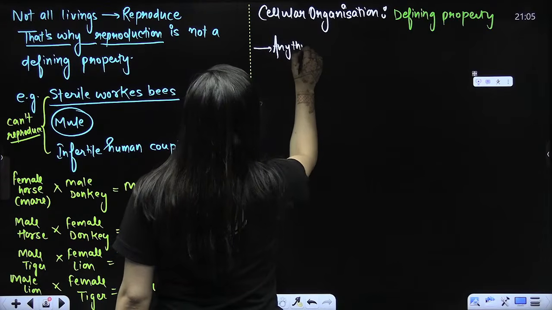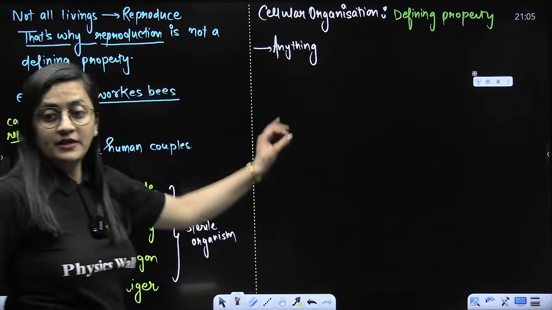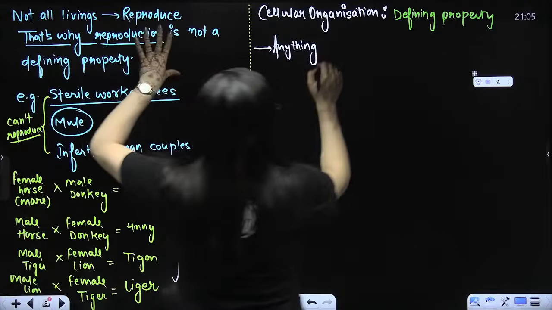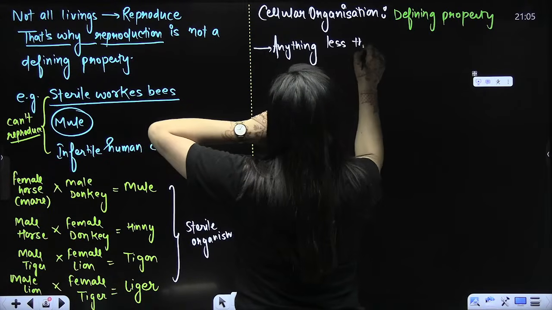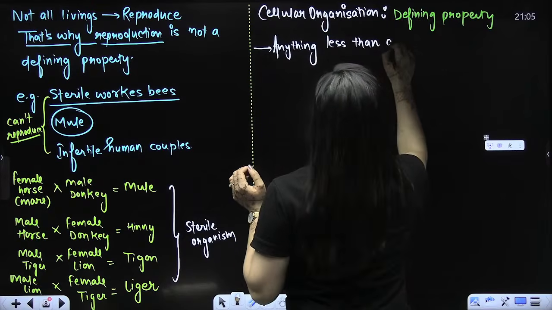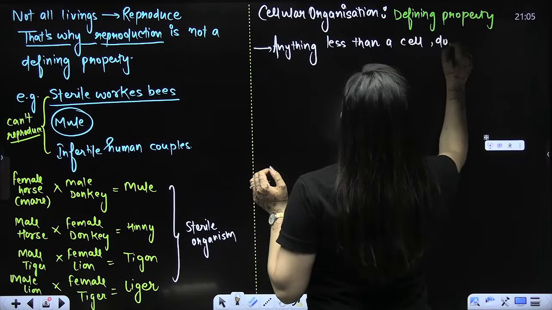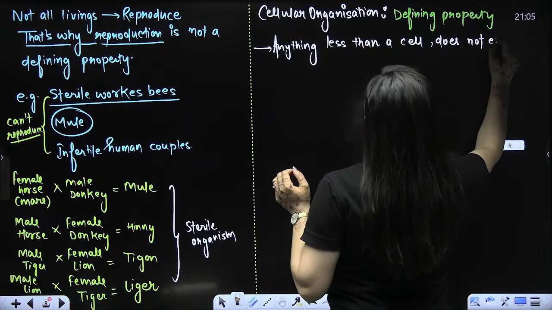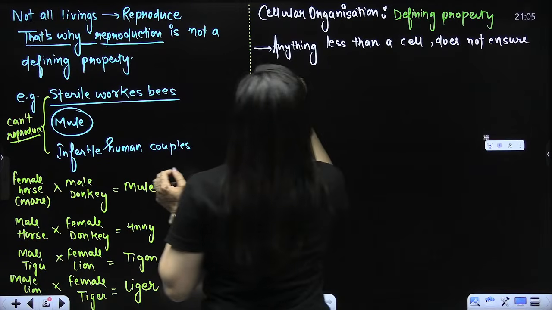This line is from chapter number 8, cell, NCERT. Anything less than a cell does not ensure independent existence.